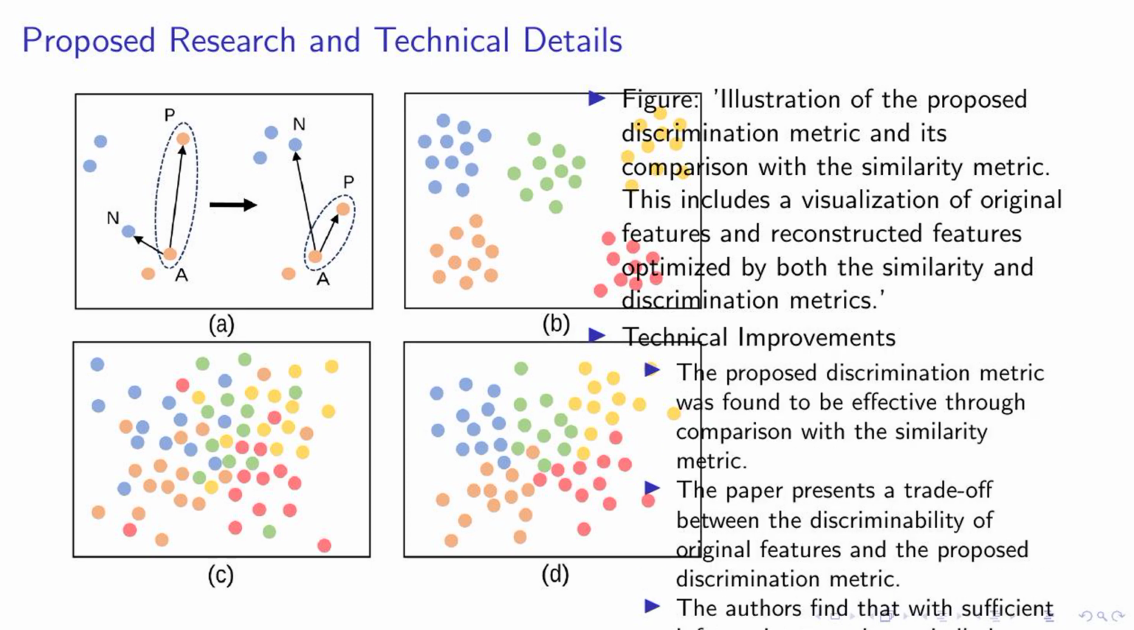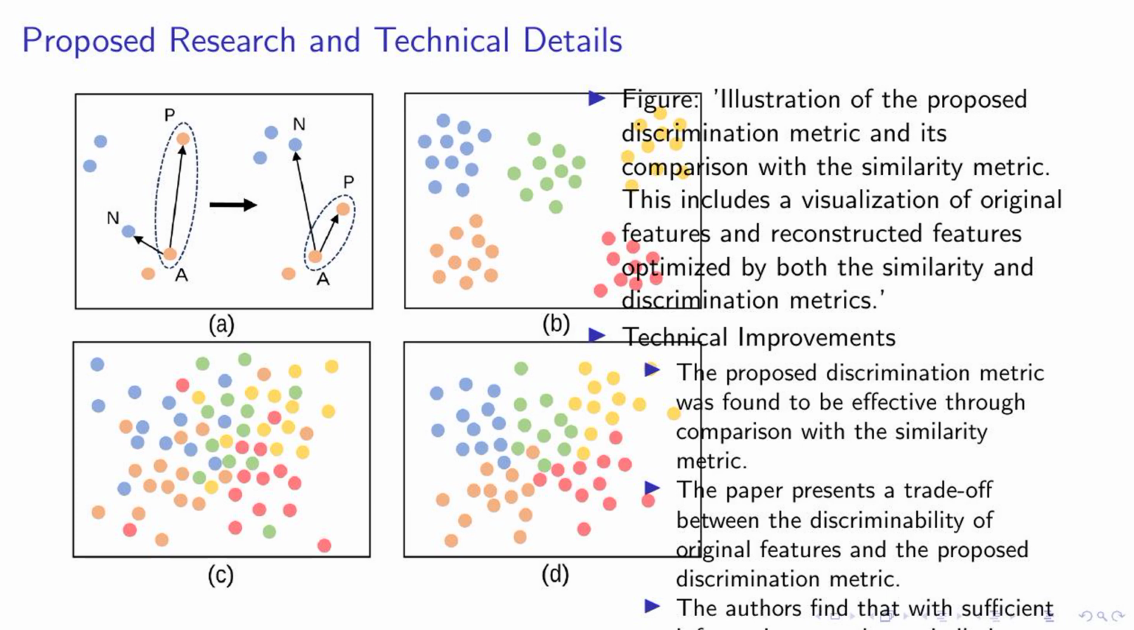On this slide, we have an illustration of our proposed discrimination metric, which we've compared with the similarity metric. The figure shows a visualization of original features and reconstructed features optimized by both metrics. Now, let's delve into the technical improvements we've made. Firstly, we found our proposed discrimination metric to be effective when compared with the similarity metric. This is a significant step forward in our research.